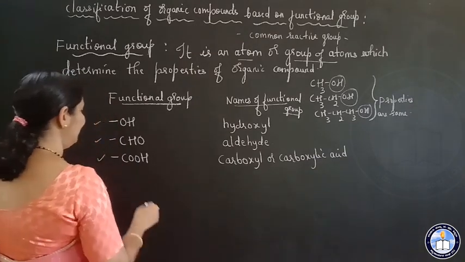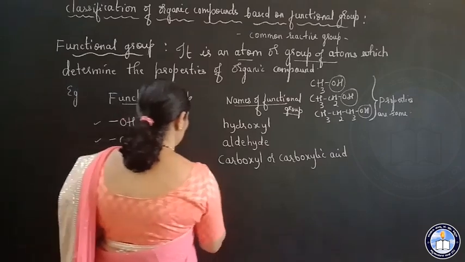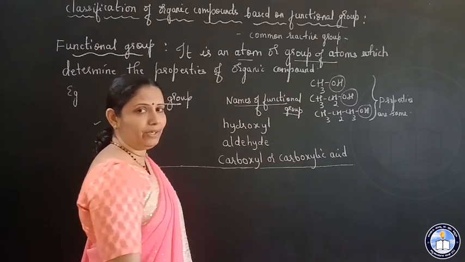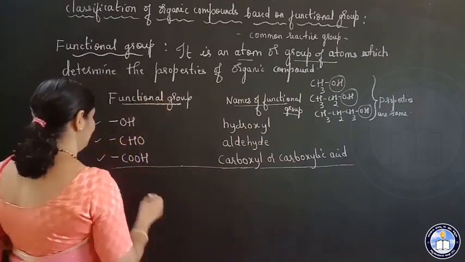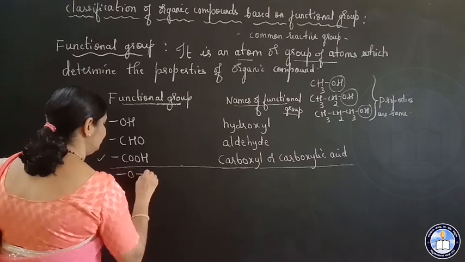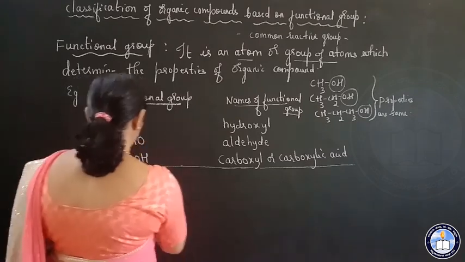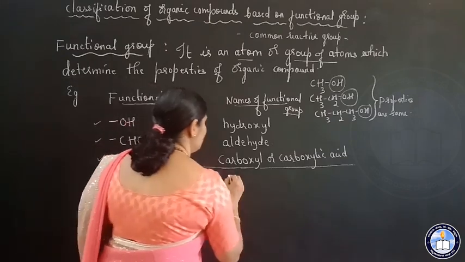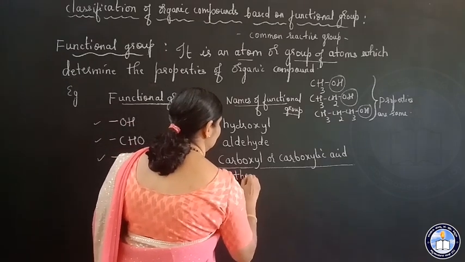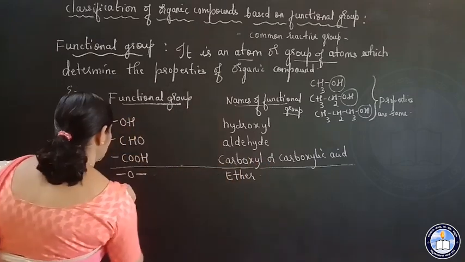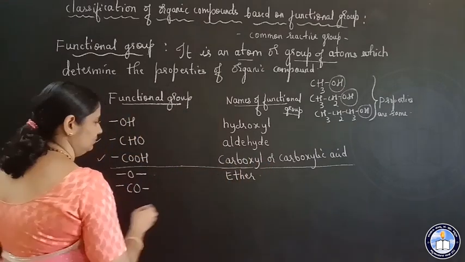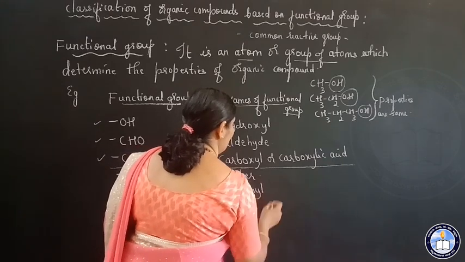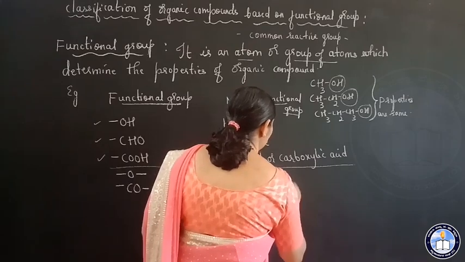And still more, I will write down. Still more functional groups. So I'll write down some more functional groups. O on the oxygen atom, and here two groups, two alkyl groups, or it may be aryl groups. So this is ether. Then CO, you call it as carbonyl group, carbonyl group or ketone.